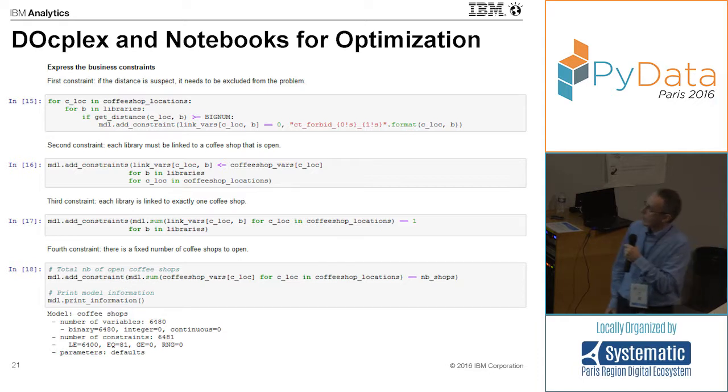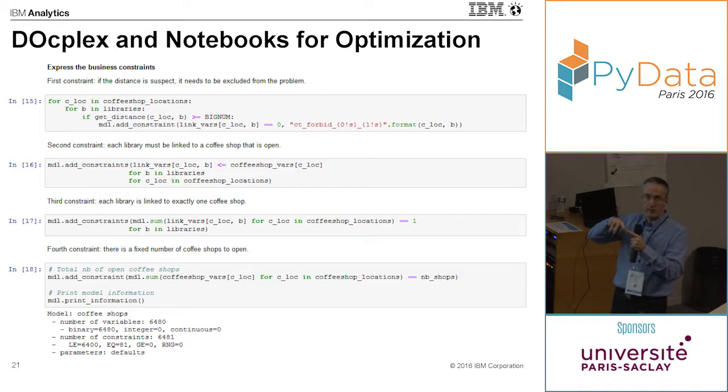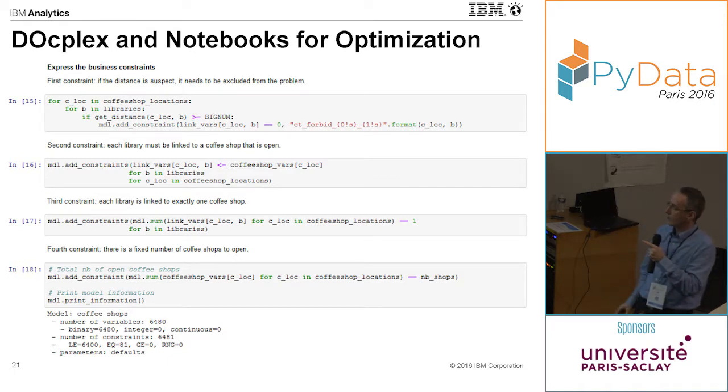The purpose of the third constraint is to indicate that a library in our solution is linked to a single coffee shop. So it is modeled this way. If we sum across all the possible edges that go out of this library, or this vertex, then this sum has to be equal to 1.